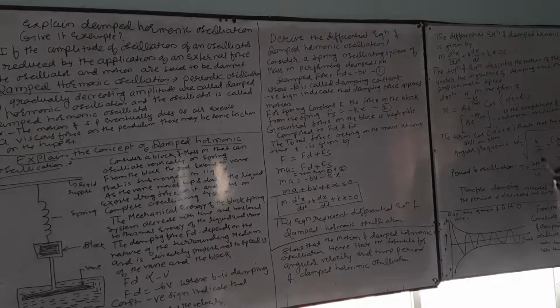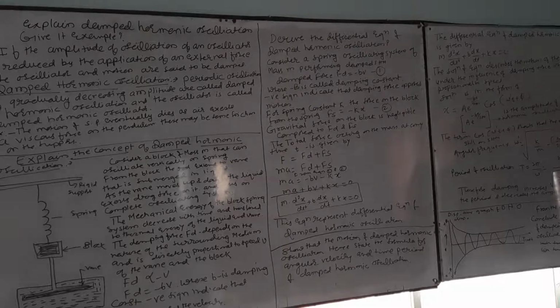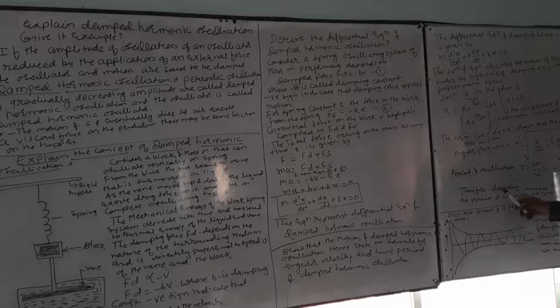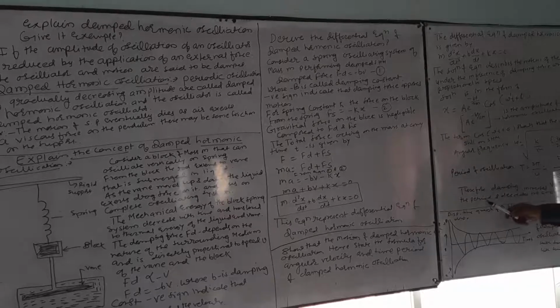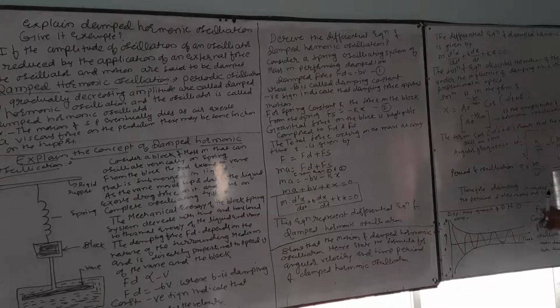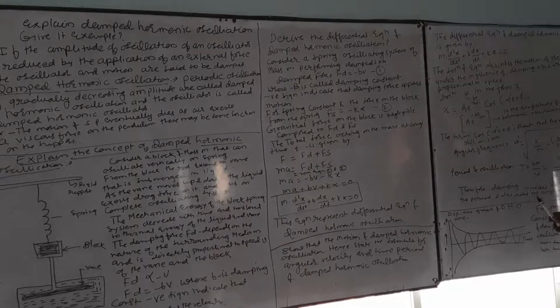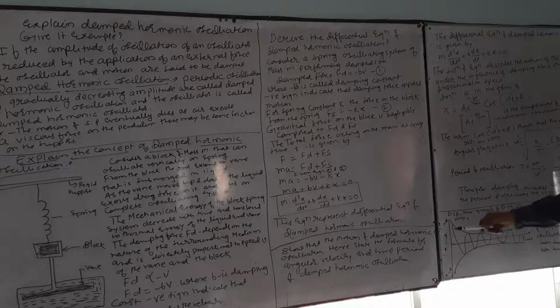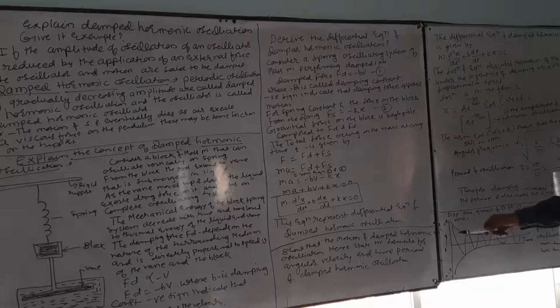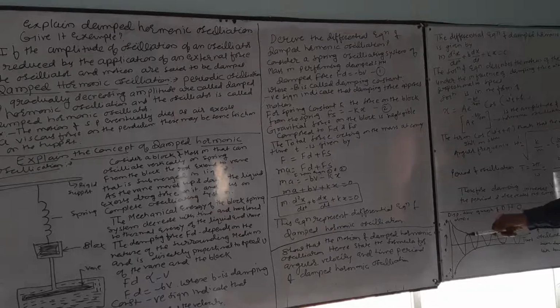Therefore, T is twice pi upon the square root of k by m minus (b upon twice m) whole square. Therefore, damping force increases the period and decreases the amplitude. You have to find two equations: angular velocity and time period.